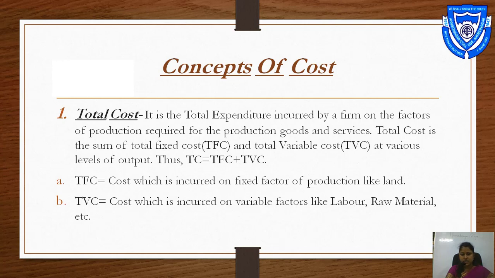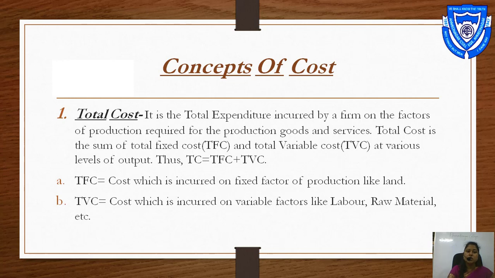In each case, whatever you produce, you have to pay the same amount for the land as rent. Rent is a fixed cost, that is called TFC, total fixed cost. Here 5,000 rupees is the total fixed cost. Second is